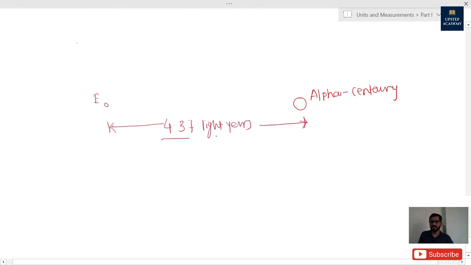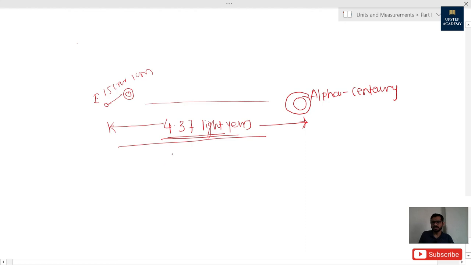What exactly is the meaning of a distance of 4.37 light years? I will tell you. Alpha Centauri is the nearby star to Earth after the Sun. Sun is over here suppose, and Alpha Centauri is at that much distance. The Sun and Earth distance is only 15 crore kilometers, and this distance is 4.37 light years.